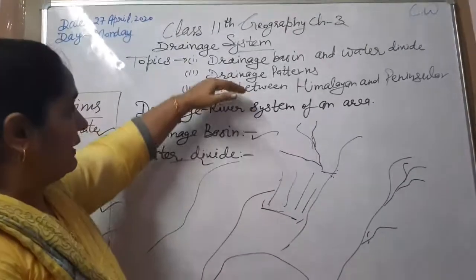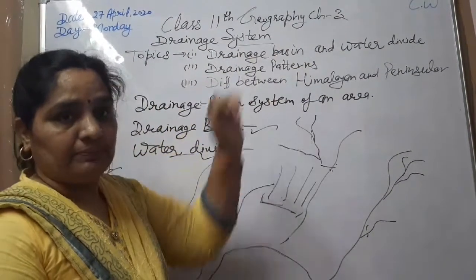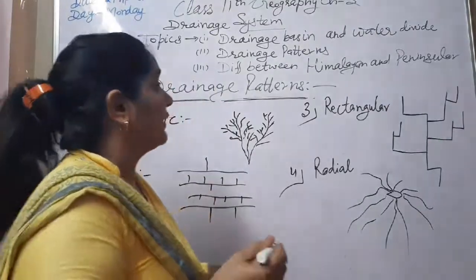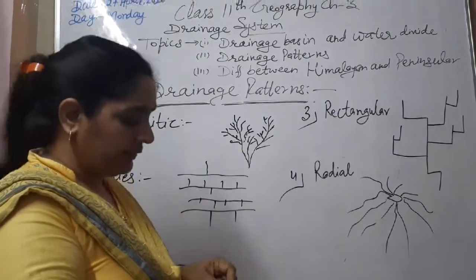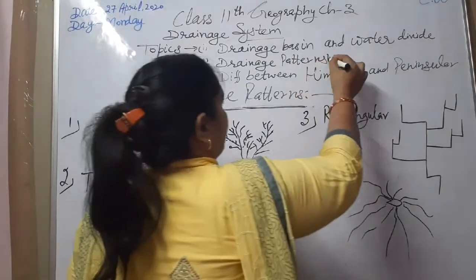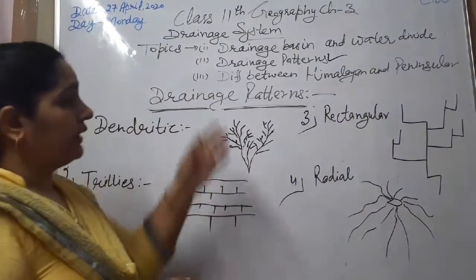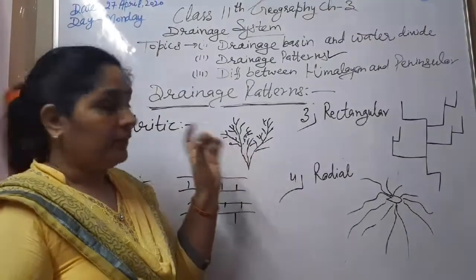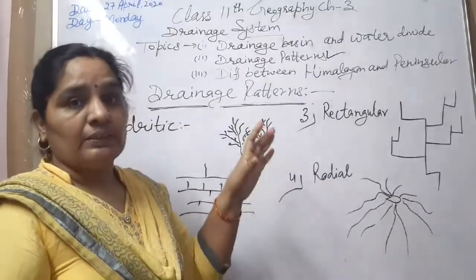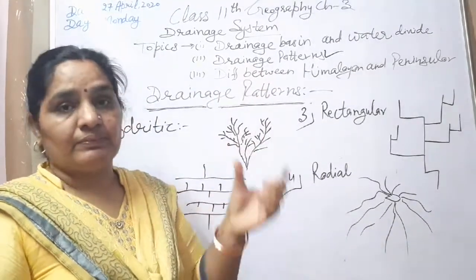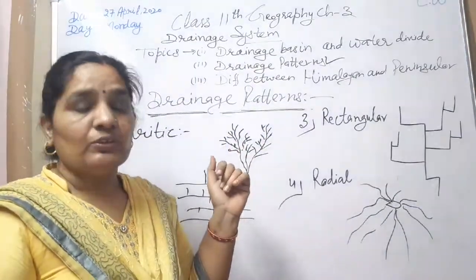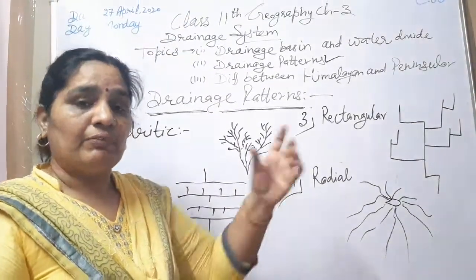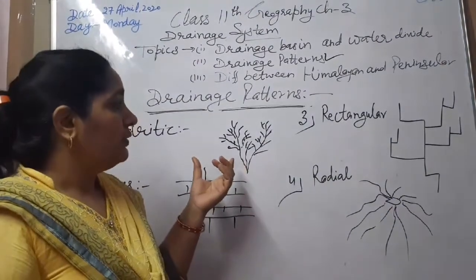Now in the next topic we will discuss drainage patterns. Drainage patterns means the river systems have different shapes due to the different types of rock formations, slope areas and climatic conditions. We discussed all these things in the 9th class, also in the 3rd chapter, Drainage. And now we will discuss them again.